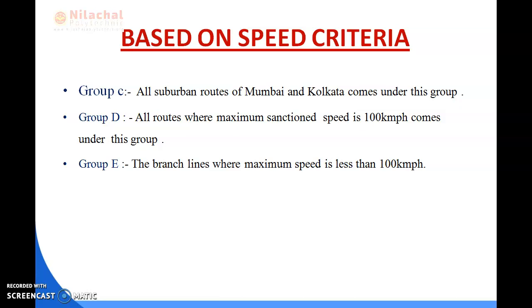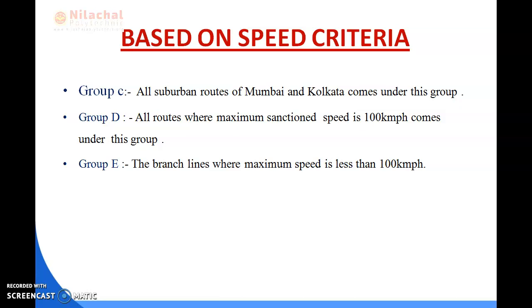That formula is weight of the train into 1 by rate of the grade. Whatever rate of grade is provided, 1 by 150, 1 by 100, whatever, that is multiplied with the weight of the train. Whenever the resistance occurs due to friction, the resistance is unavoidable and its amount is generally taken as 0.025 times the weight of the train. This is the formula. And the last one is the resistance due to the curve.